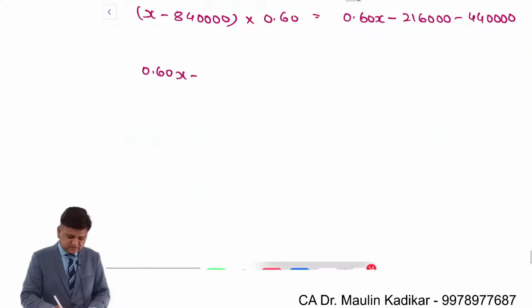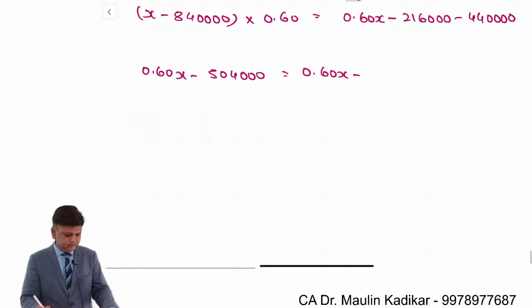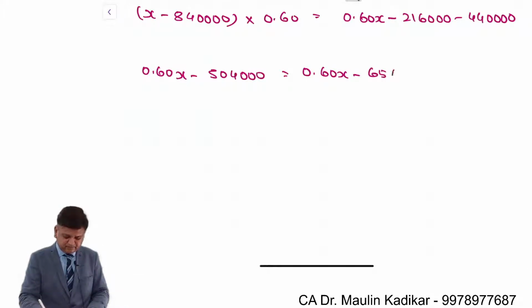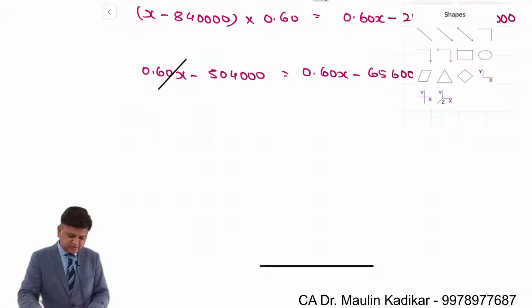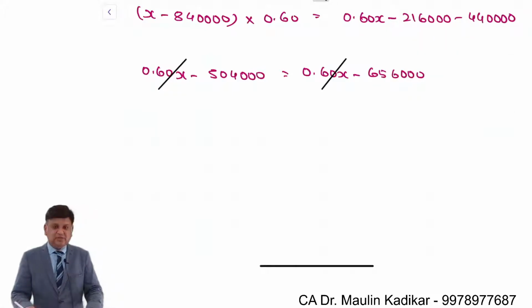So 0.6X minus 5,04,000 equals 0.6X minus 6,56,000. 0.6X is transferred on both the sides, so it is cancelled.